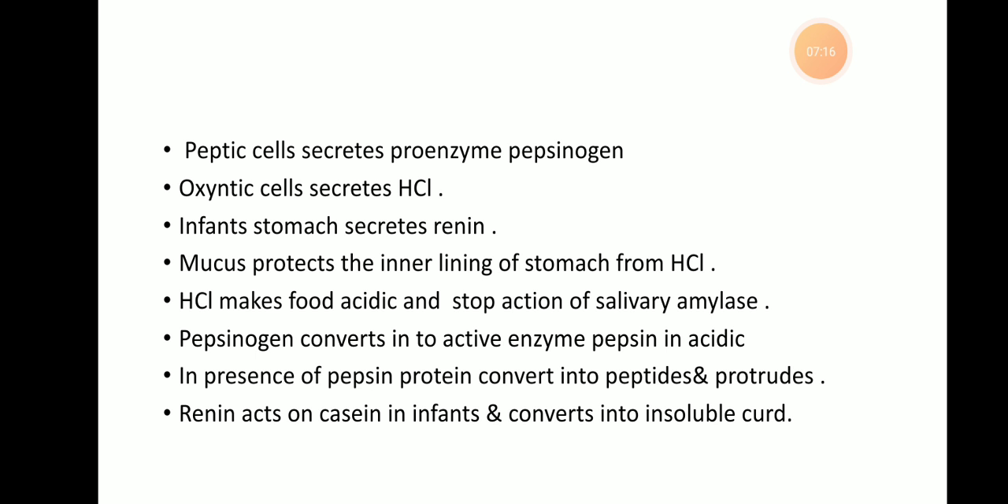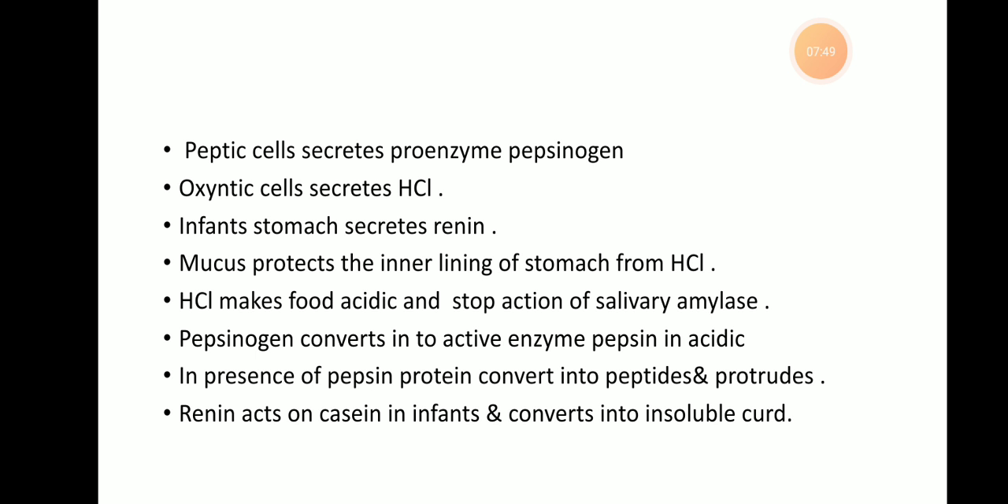Then one more reaction takes place in infants. The renin found in the gastric juice of the infant acts on the casein. Casein is one of the proteins present in milk, and this casein is converted into an insoluble form, that is, the curd. Then the coagulated milk protein is further digested with the help of pepsin. Renin is absent in adults.